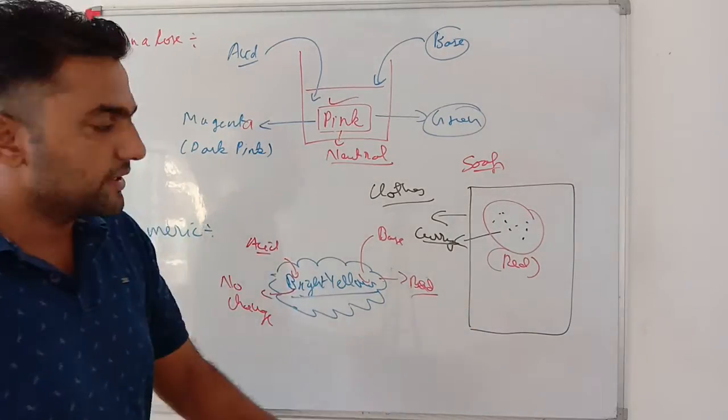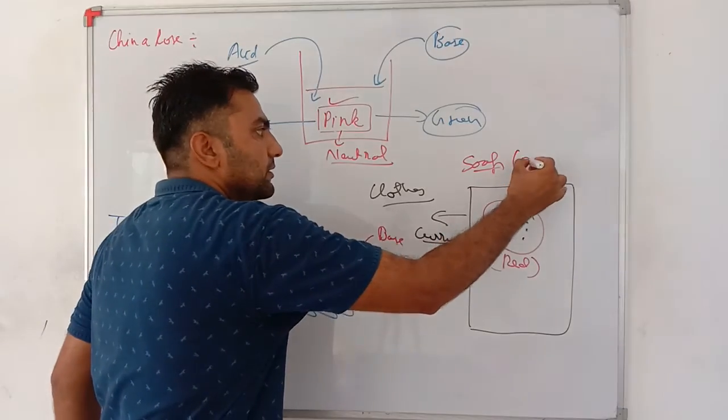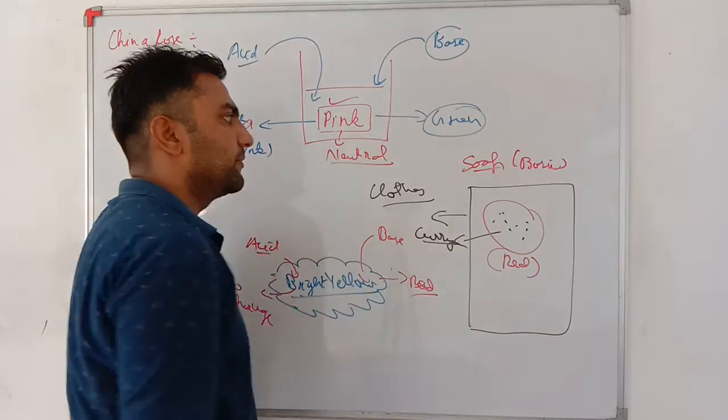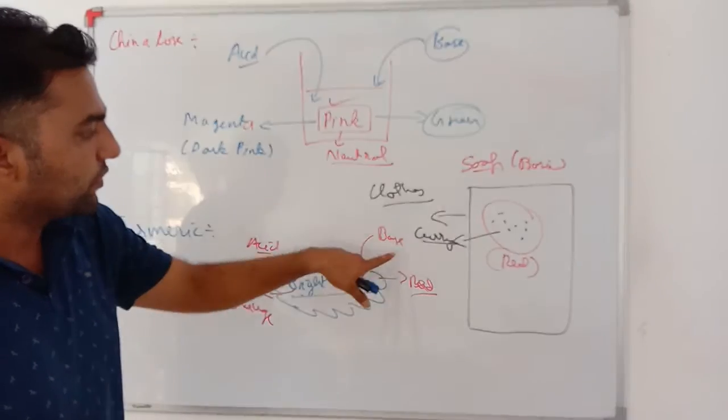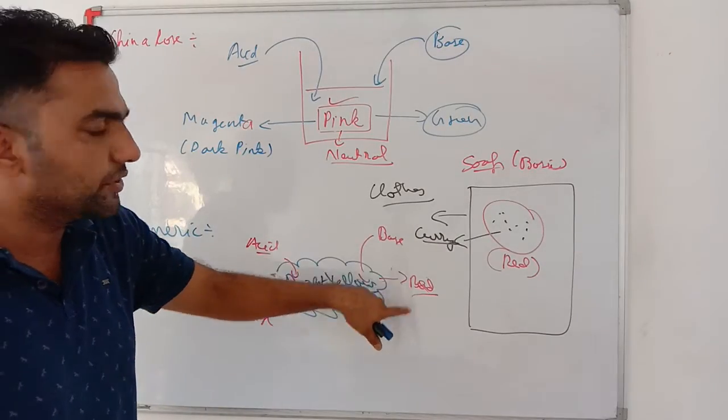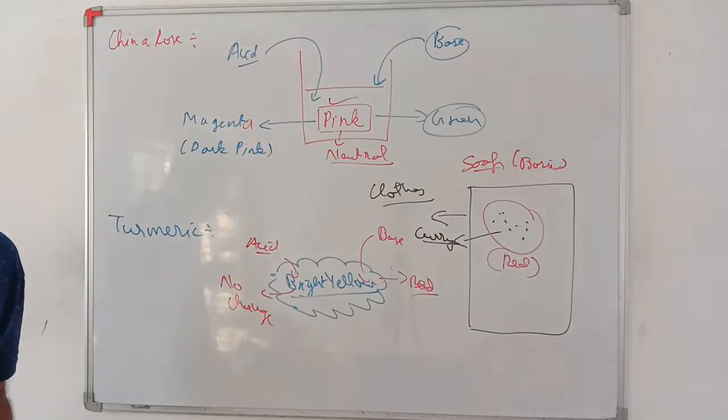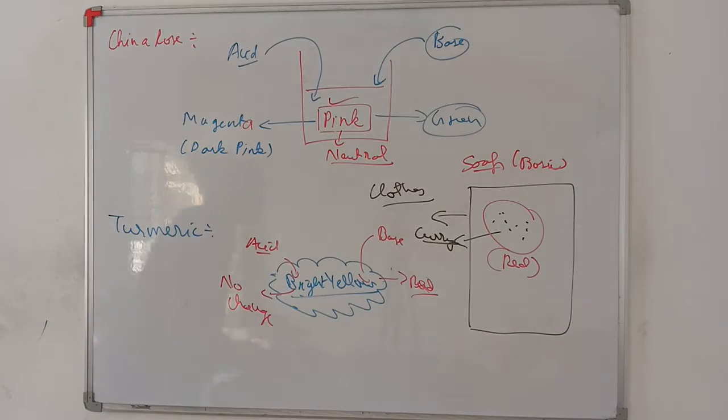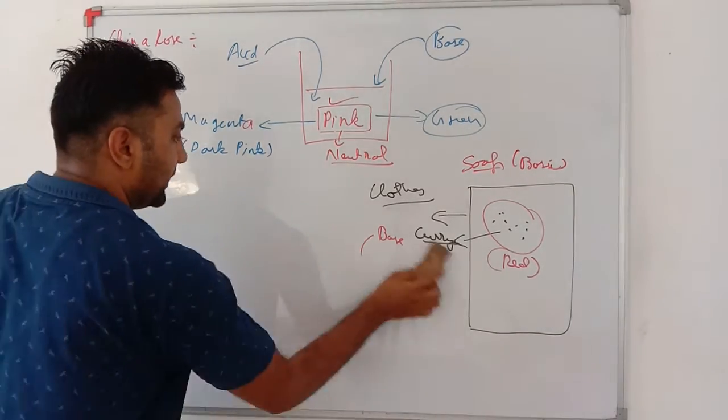Why? The reason is that soap is basic in nature. Soap is a base, so in base that yellow color converts into red.